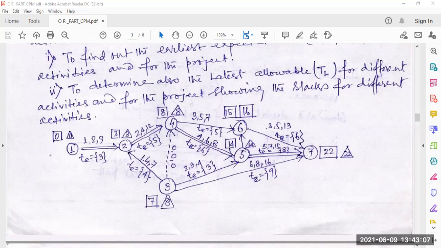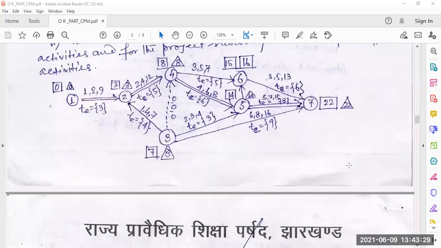Then 7 is the completion event, the successor of 6 and 5. The times given are 6, 8, 15, 9, and 6, 8, 12. This is the given path.